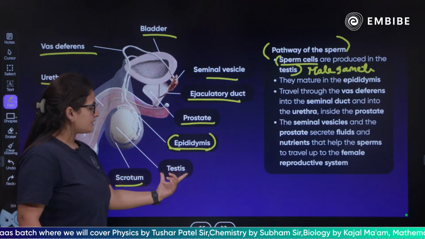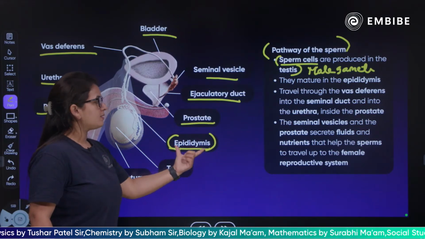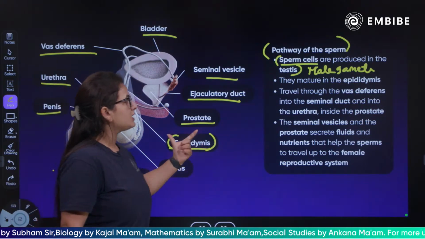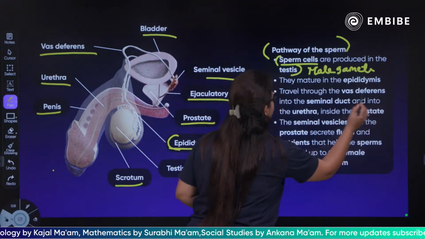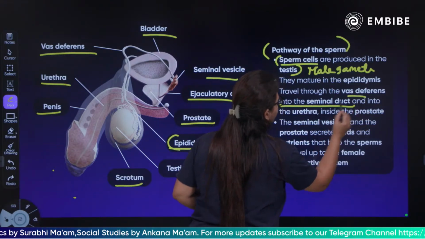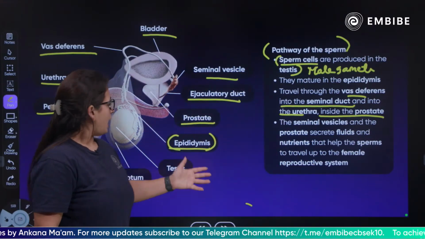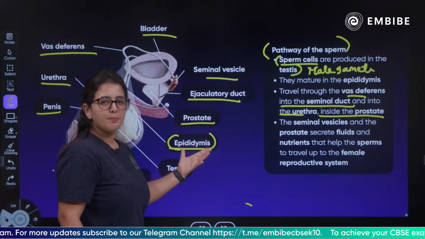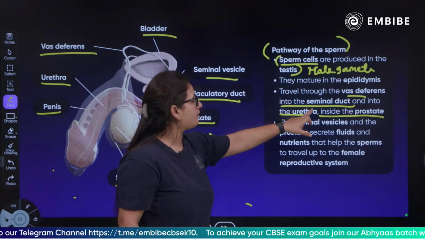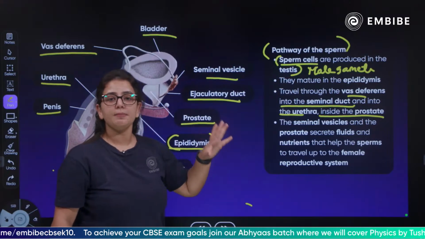So children, your male gametes' formation takes place in the testes. The epididymis is where the maturation of the male gametes takes place. Then after the maturation, it is going to travel through the vas deferens into the seminal duct and into the urethra inside the prostate. Simple. Listen carefully. After the epididymis matures the male gametes, it travels through the vas deferens into the seminal duct.